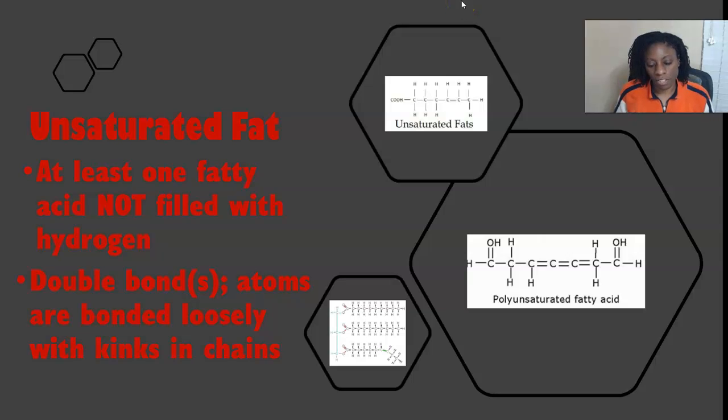If we go back to unsaturated fats, on the other hand, the atoms in unsaturated fat molecules are not packed as tightly together because of the double bonds. It doesn't allow them to pack that closely together. So this makes most unsaturated fats liquid at room temperature, and they're usually referred to as oils.